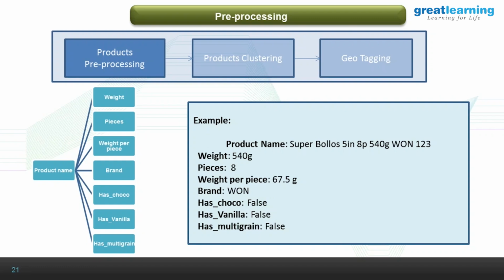Sure. Okay. So this is the product pre-processing that I mentioned. If you look at the product name, it has a weight component, number of pieces, weight per piece, brand, and whether it is chocolate or vanilla or multigrain. So we looked at this feature. For example, there's a product, Super Bolos, 5-inch, 8-piece, 540 gram. 1 is the brand and 123 is the product ID. So we did text mining and then split those names into different variables. This is one of the features that we've extracted.